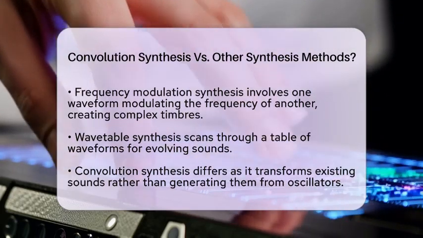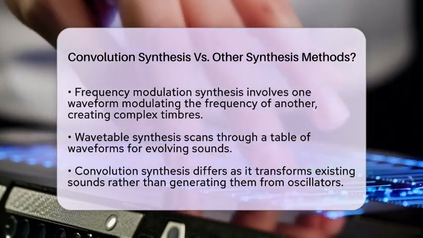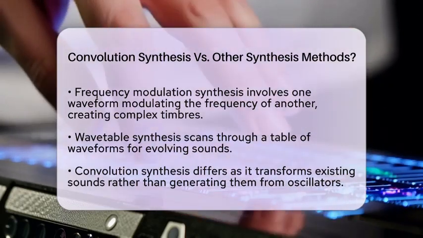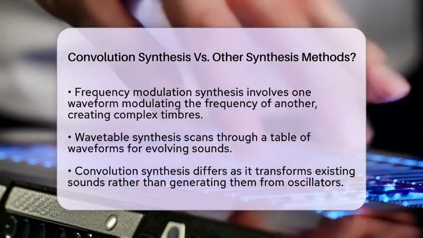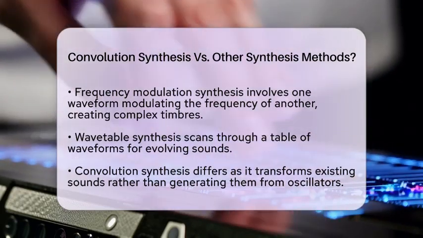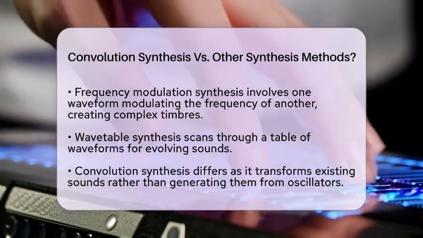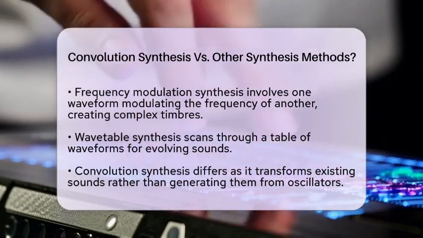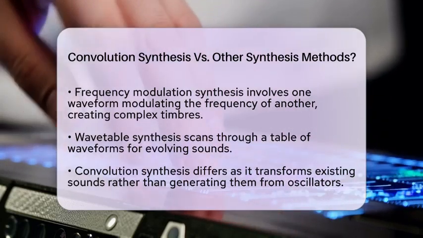One interesting feature of convolution synthesis is the time smearing effect. The length of the output sound is the sum of the input signal and the impulse response lengths. This creates rich tails and evolving textures that are hard to achieve with other methods.